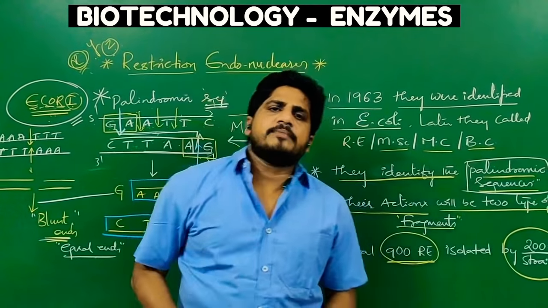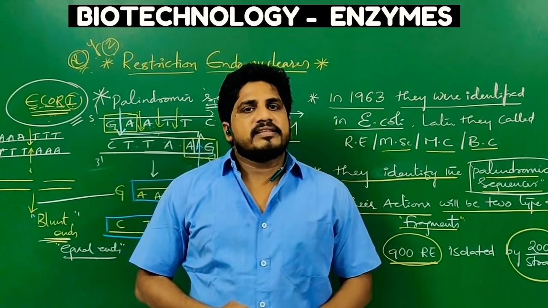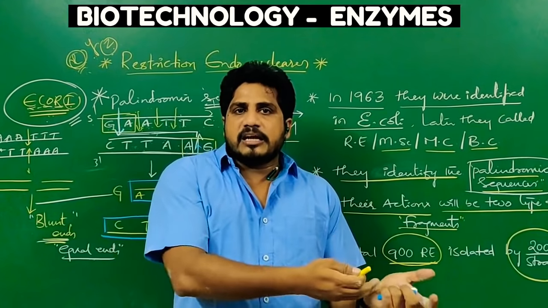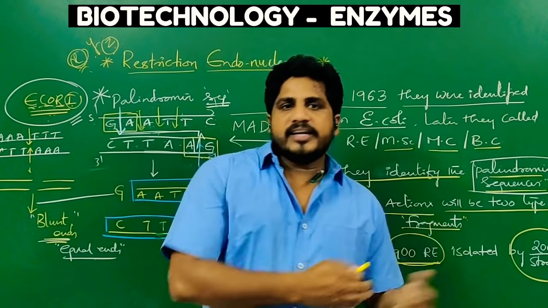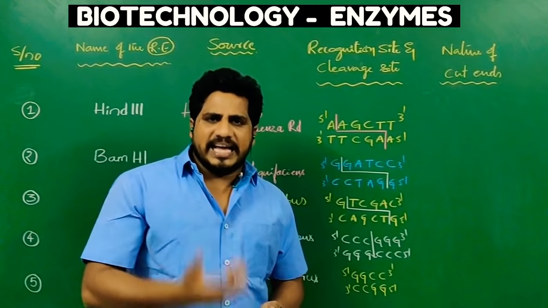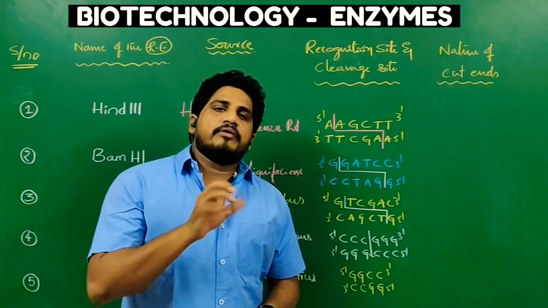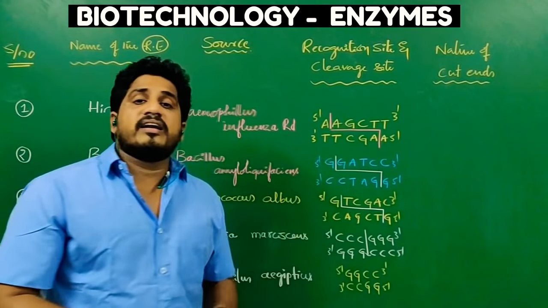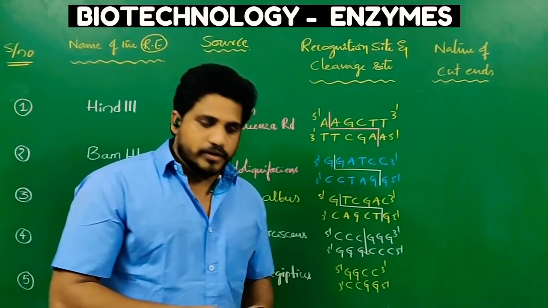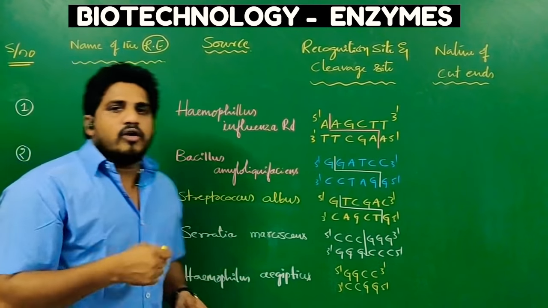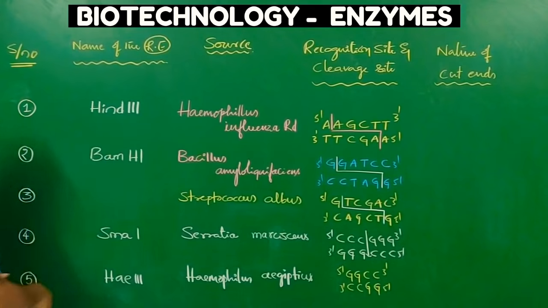Let us see different types of palindromic sequences with respect to restriction endonuclease enzymes. What type of ends are coming, sticky ends or blunt ends? Let us see. To explain so many details regarding the results or actions of the restriction enzymes, I have taken 5 restriction enzymes as examples out of 900 different types of restriction endonucleases. Let us see one by one. Already before I explained EcoRI. Now other than that, 5.